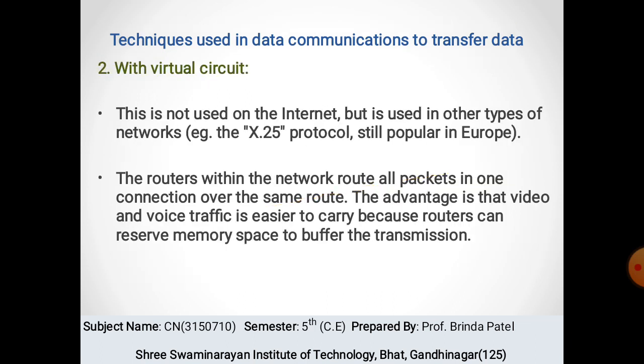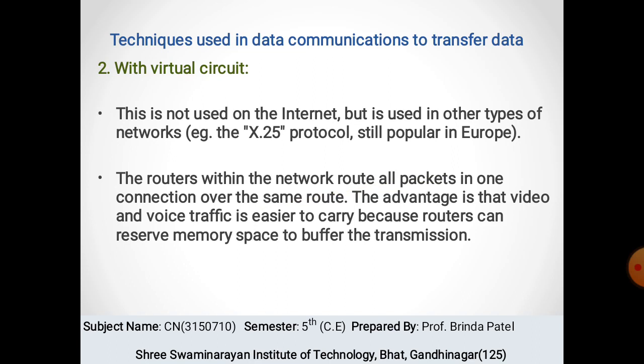Now the second is with virtual circuits. This is not used on the internet, but it is used in other types of networks, for example the X.25 protocol. X.25 packet switching networks perform extensive error checking and packet acknowledgement because the services were originally implemented on poor quality telephone connections.